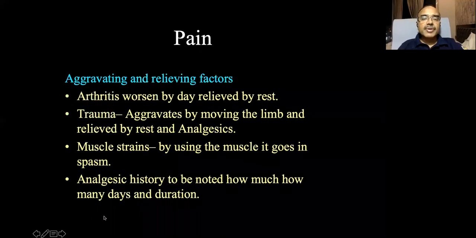Now, what are the aggravating and relieving factors? Arthritis usually worsens by day and is relieved by rest. It's a mechanical type of pain. If there's a trauma, it is aggravated by moving the limb and relieved by rest and analgesic. Most of the muscle strains get aggravated by using that particular muscle. That muscle goes into spasm by using that muscle.